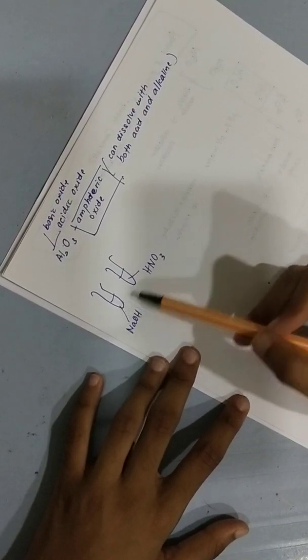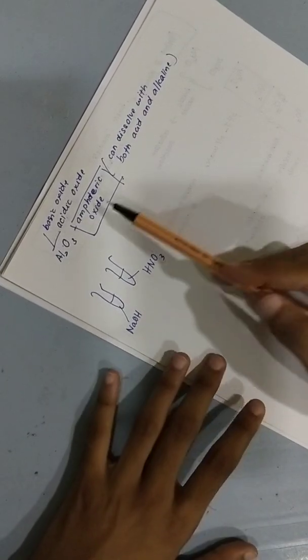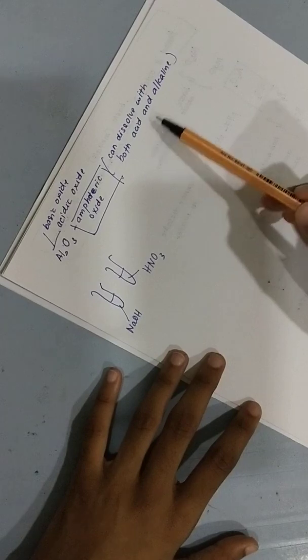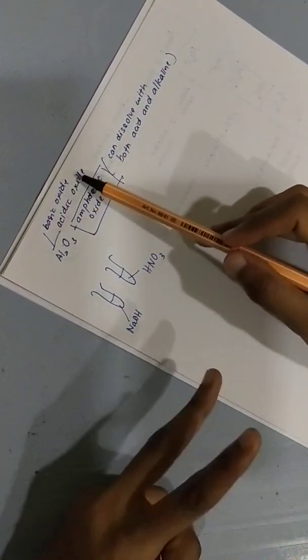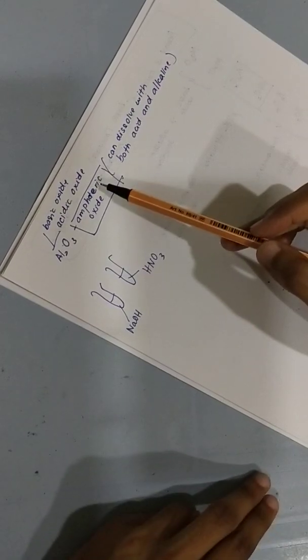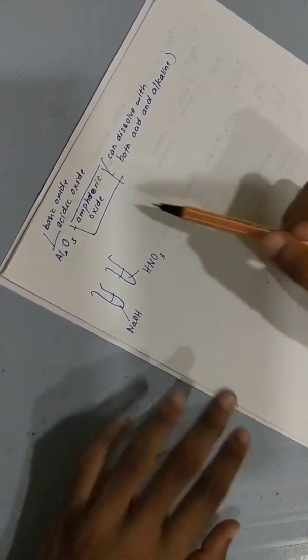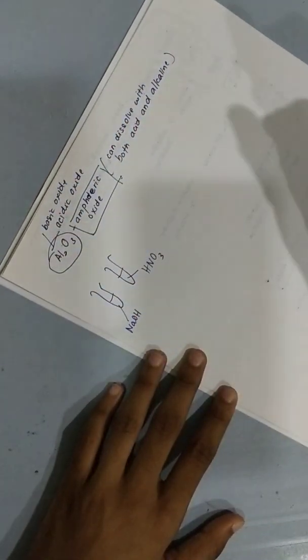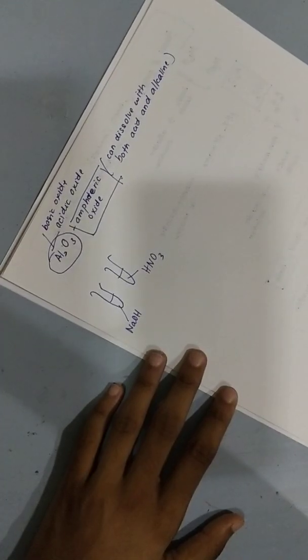So since it can react in both, meaning it's an amphoteric oxide. It reacts or dissolves in both acid and alkaline. It shows a property of a basic oxide and also a property of an acidic oxide. So in period 3, the only amphoteric oxide is aluminium oxide. Alright, it's a special child.